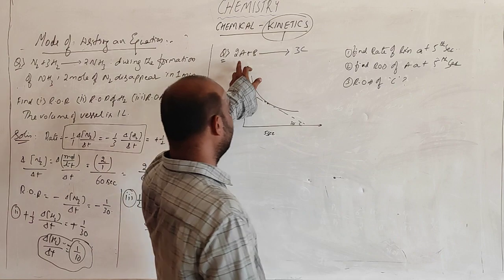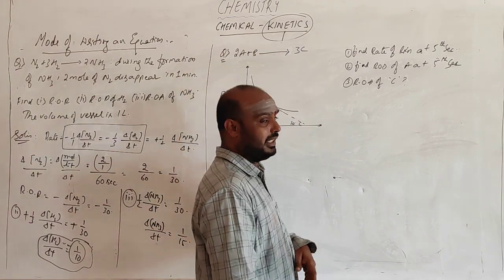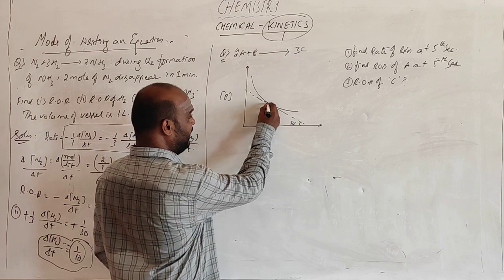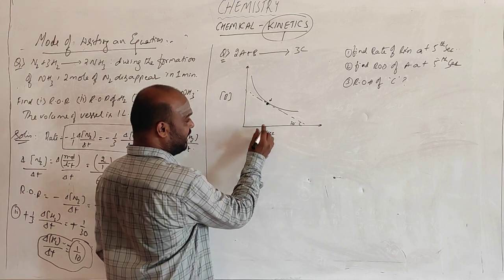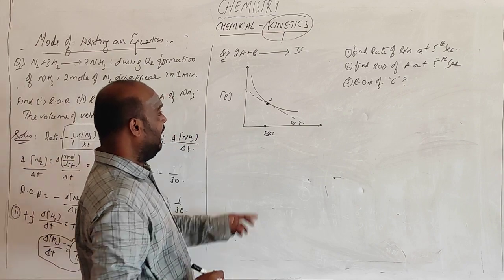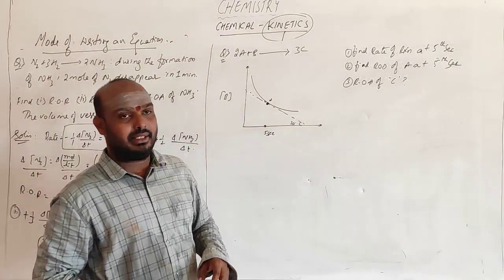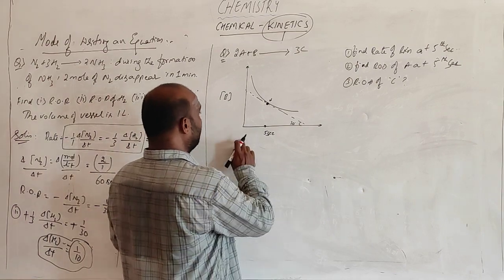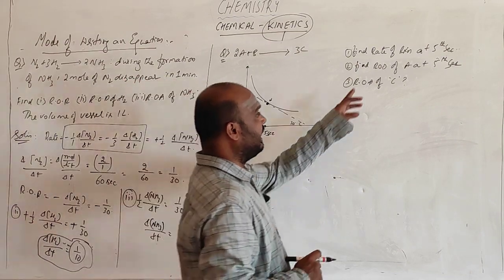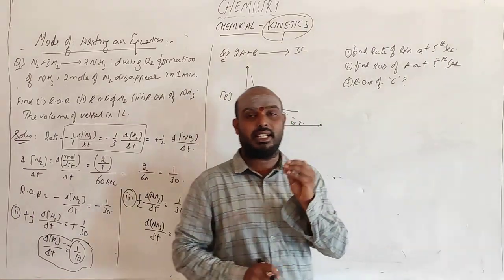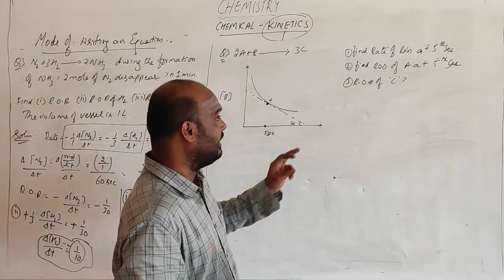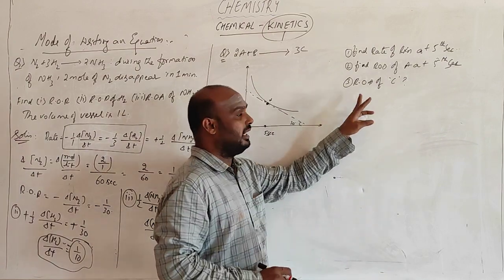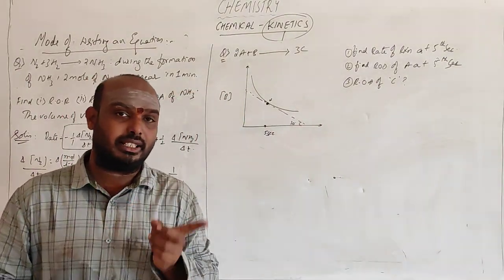And if you go for this reaction, 2A plus B gives rise to 3C. He is pointing out this particular point of time. Okay, this is the 5th second. And he has drawn a tangent bisecting at an angle of 30 degrees over the x-axis. Then, in this condition, he is asking to find the rate of the reaction at the 5th second. The second question is the rate of disappearance of A at the 5th second and the rate of appearance of C. He is asking about the formation of C.